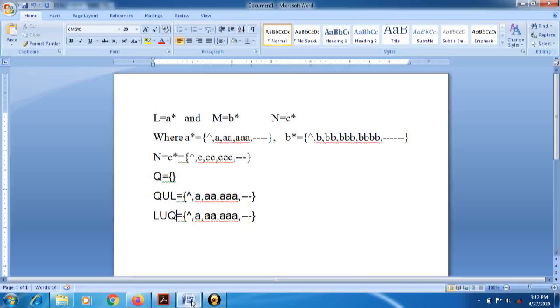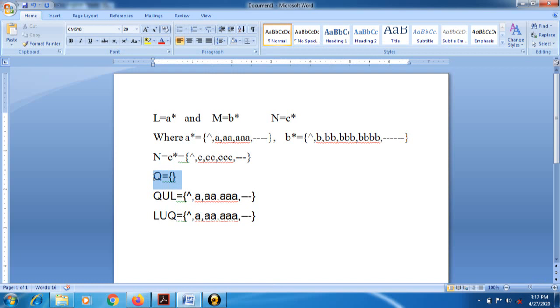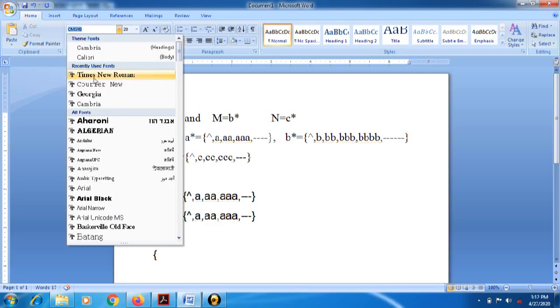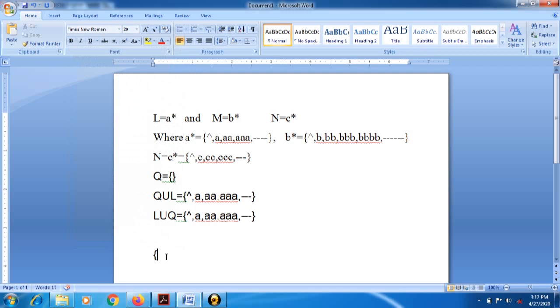Whenever we are considering phi, it is a totally empty set, but whenever we have some value in that set, it has one element. Now suppose I take null with L. What will be our answer? Null is our first element, then A, double A, triple A,